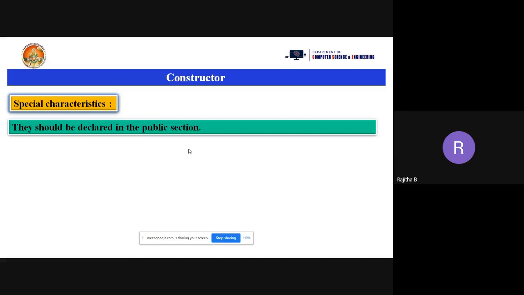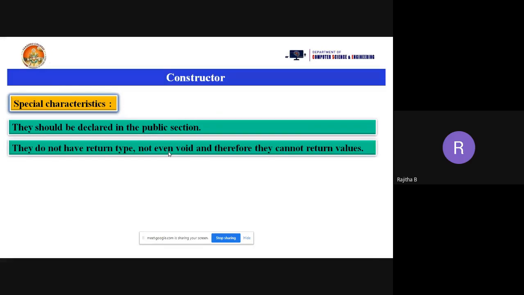If you are not calling the function with an object, you can declare it in the private section also. But when you are calling the function with the object, that is, object name dot some function name, in that case the function must be declared within the public section. So for the constructor also, if you want to use it, it should be declared in the public section. Why? Because when you are creating the object, the constructor will be called automatically. So you need to declare that constructor function in the public section only.